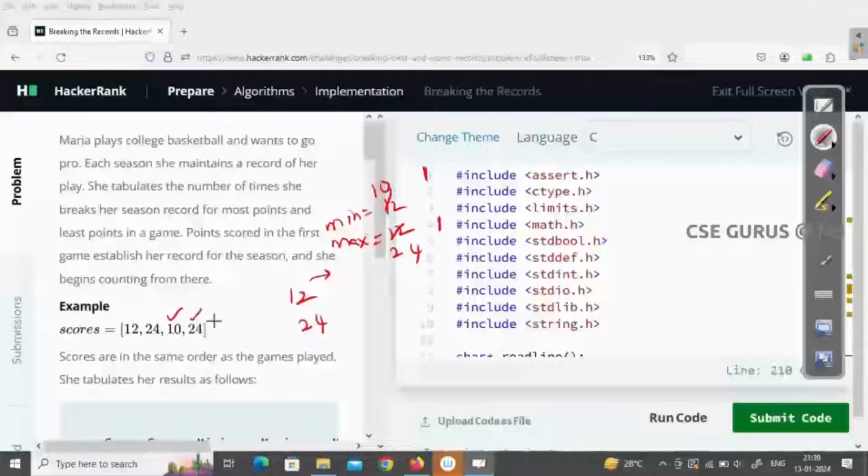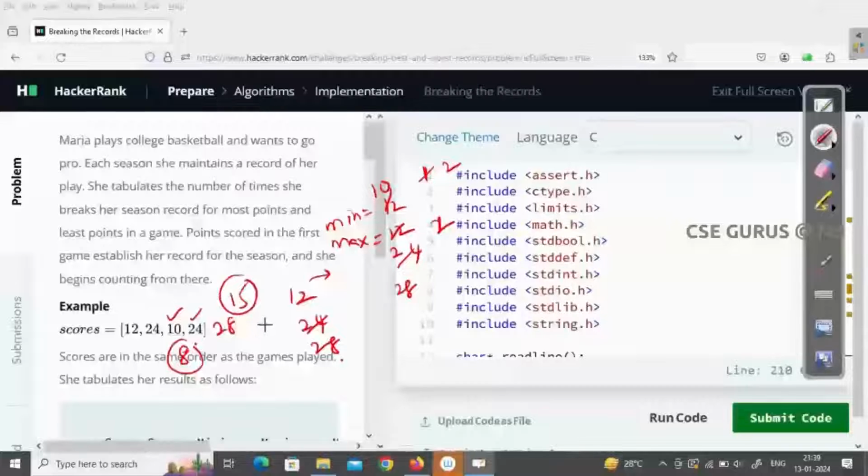Now she is scoring 24 again. Is it record breaking? No. Let us suppose she scored 28, that means it is greater than 24, so the max is 28 and it is record breaking. The max count becomes 2. Now she scored 15. The records are from 12 to 28, so 15 is in between, so no record breaking. What if she scored 8 only? That means less than 10, so record breaking for minimum.